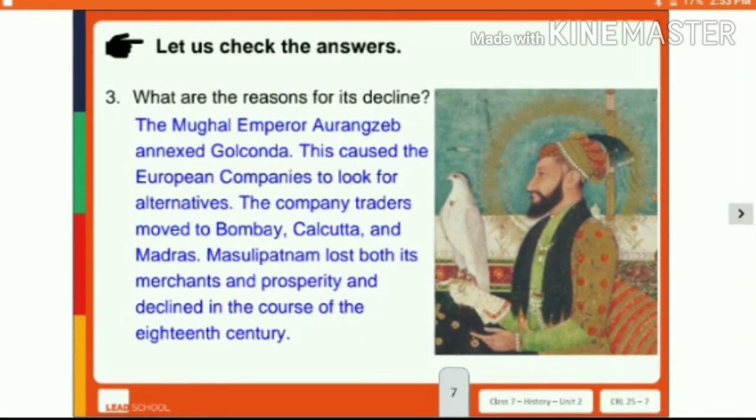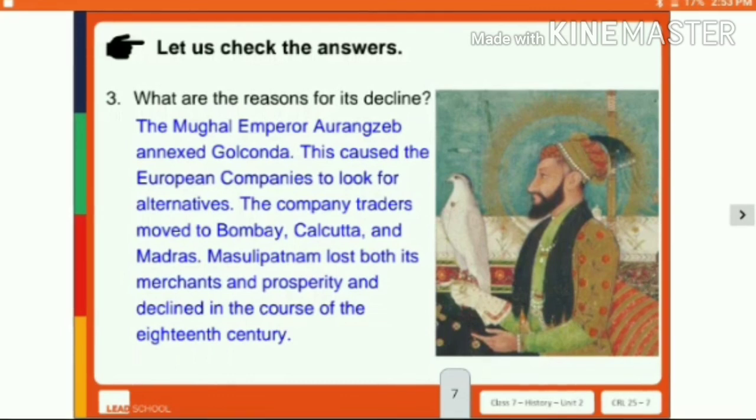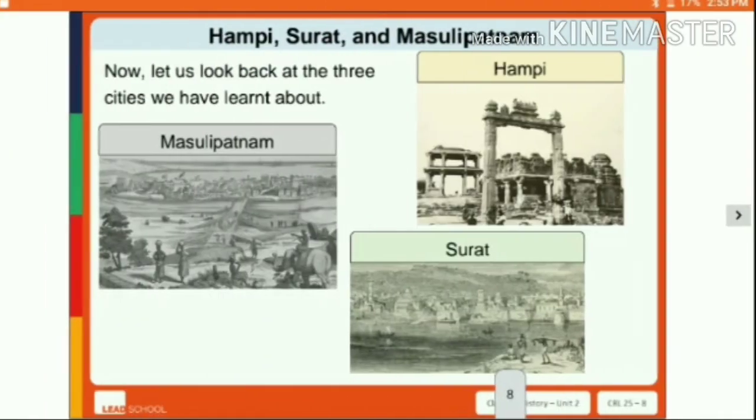Now, what were the reasons for its decline? The Mughal Emperor Aurangzeb annexed Golconda. This caused the European companies to look for alternatives. The company traders moved to Bombay, Calcutta, and Madras. So Masulipatam lost both its merchants and prosperity and declined in the course of the 18th century.